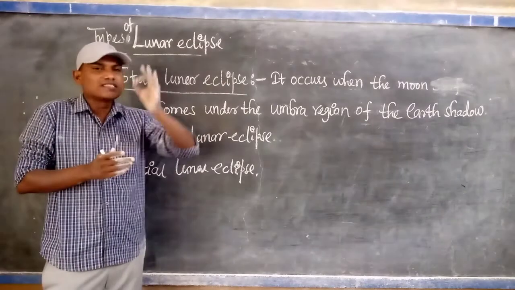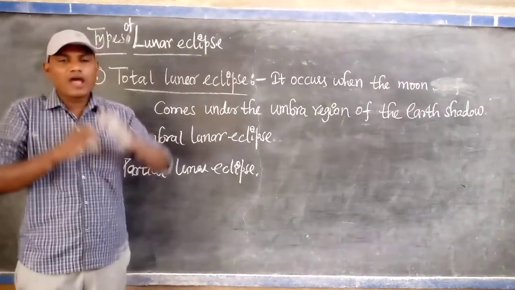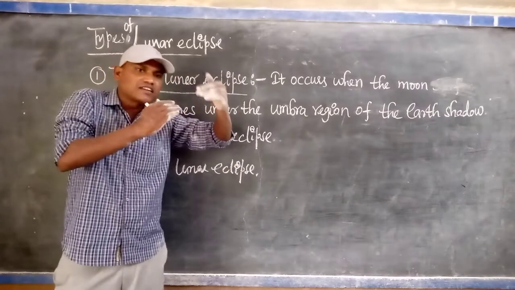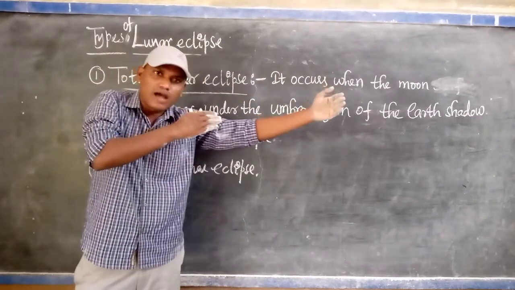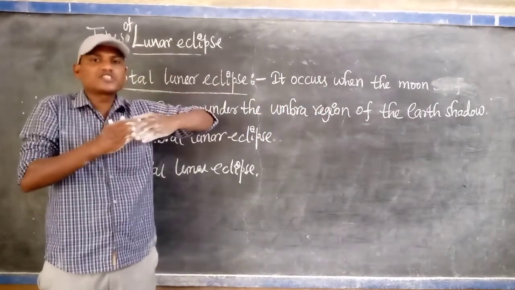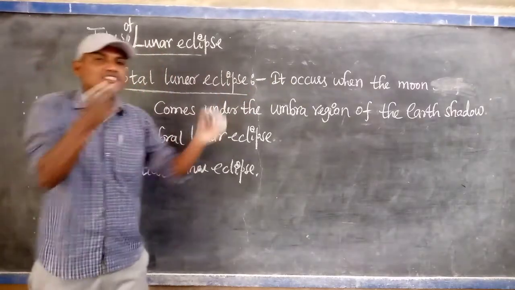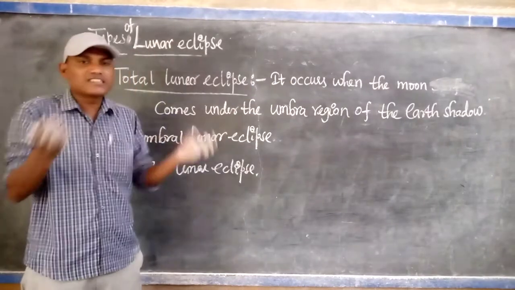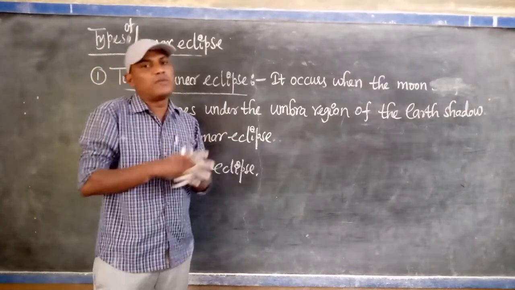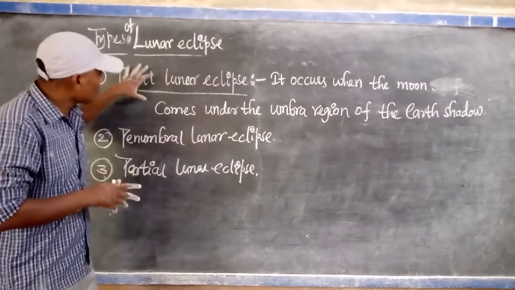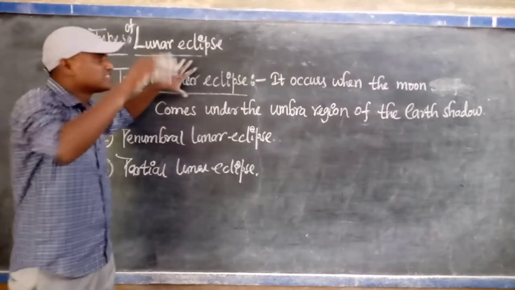Two regions: the umbra and the penumbra. The umbra is the darkest region of the shadow, and the partial region of the shadow is called the penumbra. In the penumbra, slightly light enters, but in the umbra region no light enters. That's why in a total lunar eclipse the entire moon does not appear.